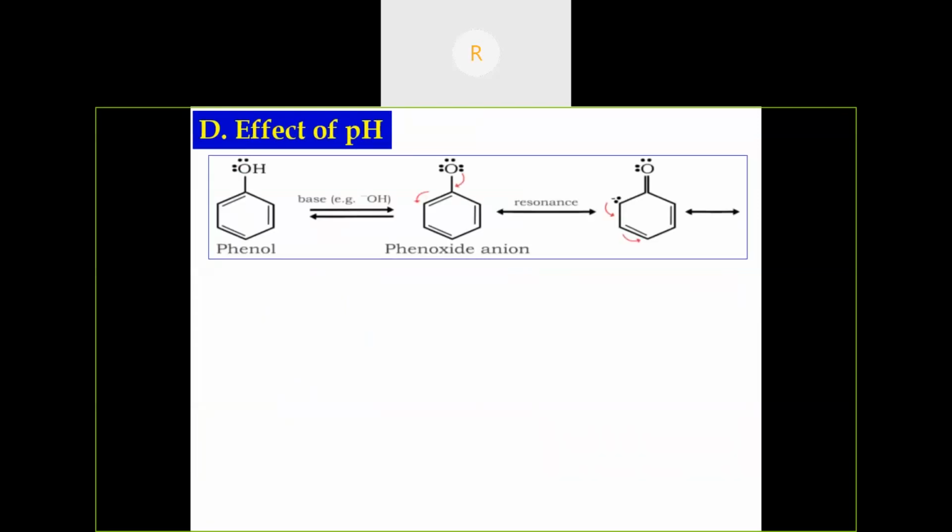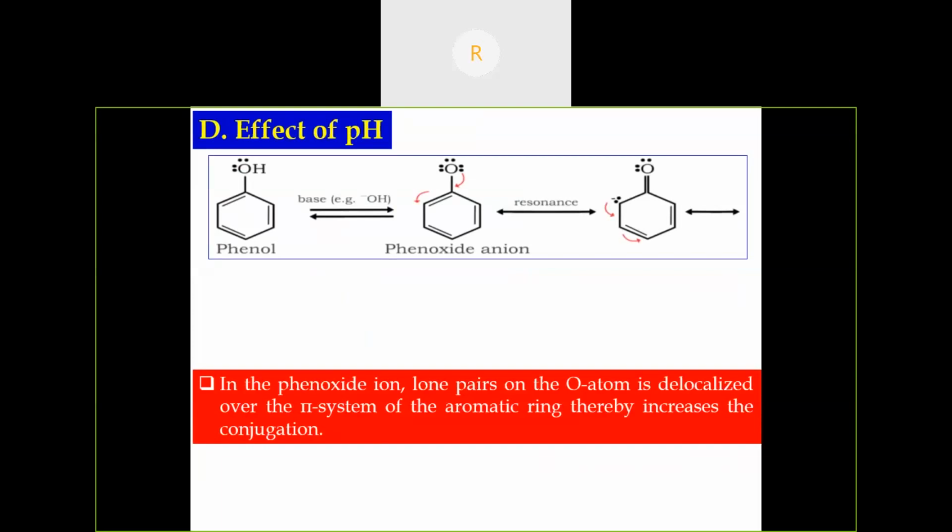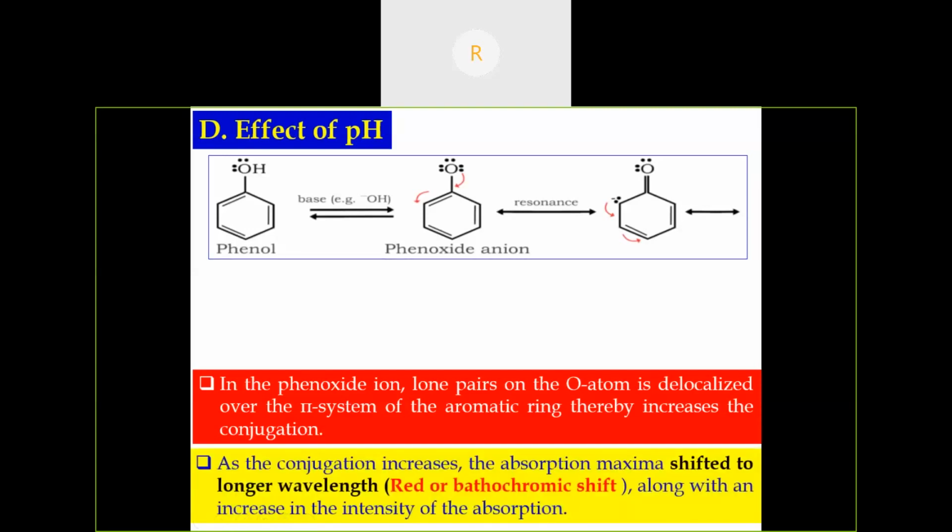Then the effect of pH. See, this is a phenol. In the presence of base, it abstracts a proton, then formation of phenoxide ion. So phenol is acidic in nature, phenoxide ion is a conjugate base. In phenoxide ion, the lone pair on the oxygen atom is delocalized over the pi system of the aromatic ring, thereby increasing the conjugation. In phenol there's much lesser conjugation, but in the case of phenoxide ion, the conjugation is maximum. Hence, as the conjugation increases, the absorption maximum shifts to a longer wavelength, that is redshift.